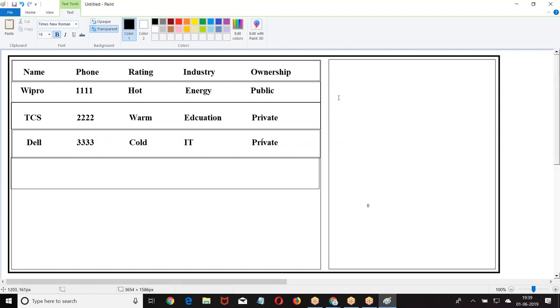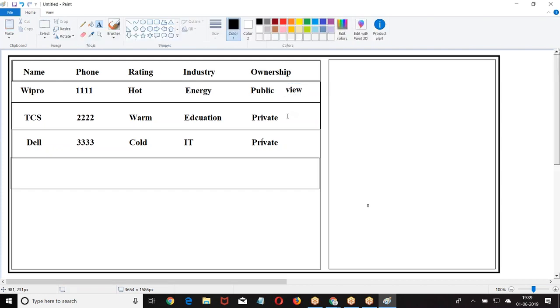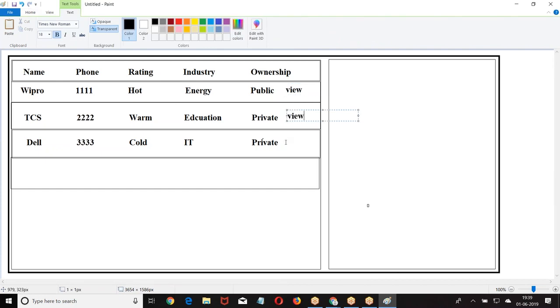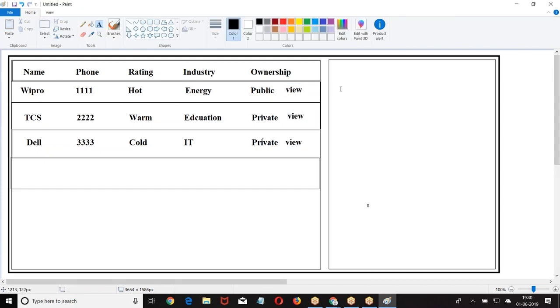Now, my requirement is I have a link here called view. Whenever I click on this link called view, whichever record I clicked, that record data should be displayed here.